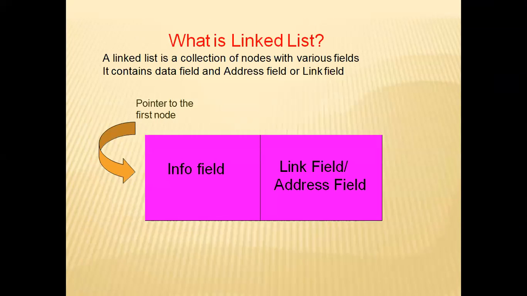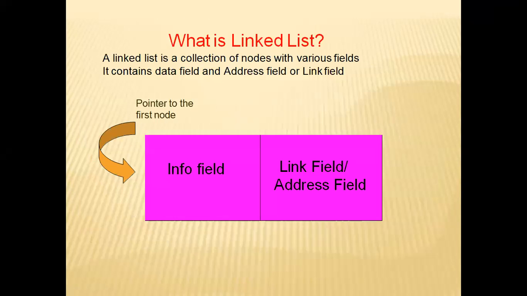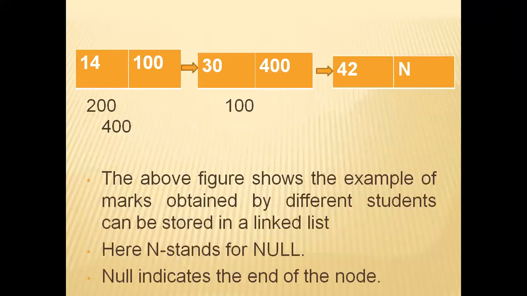So you can see it. It is a collection of nodes with various fields. It contains a data field and an address field, or link field. What is this address? The address of the next element in the list.